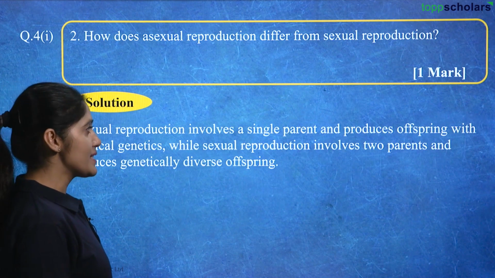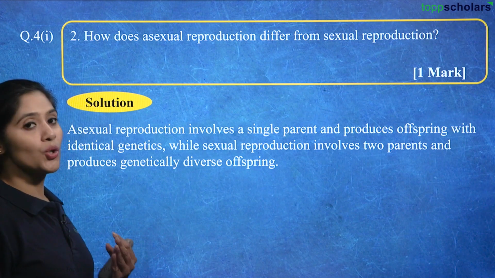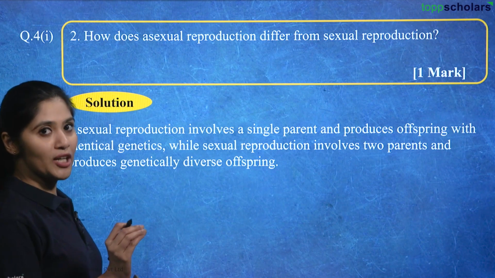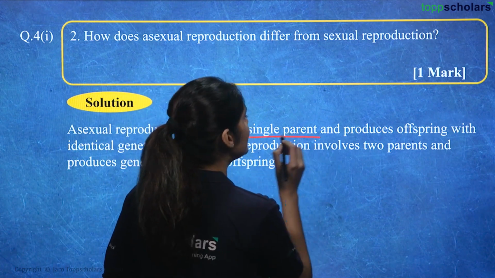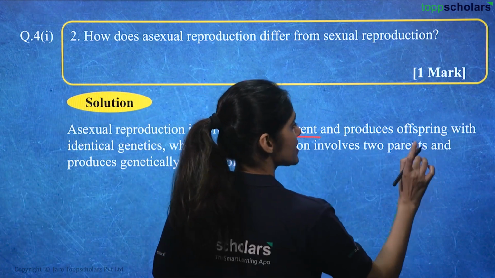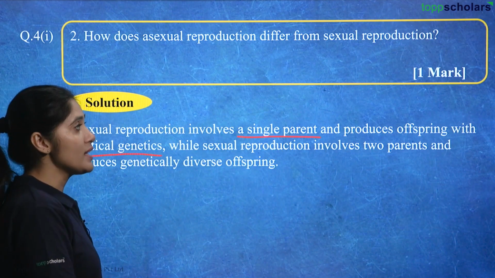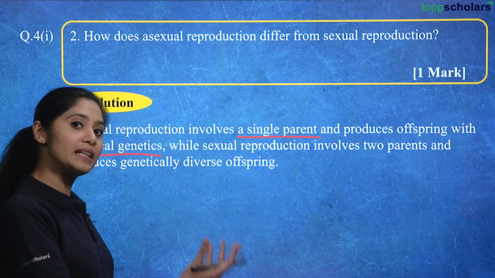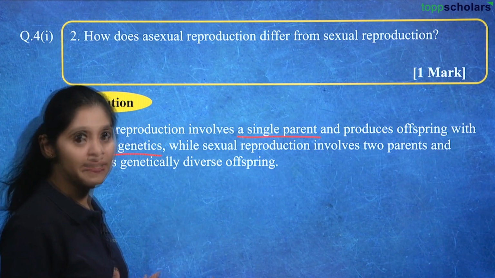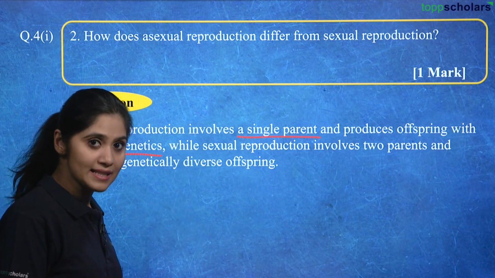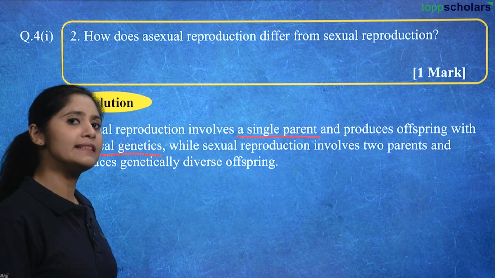Asexual reproduction involves a single parent and produces offspring with identical genetics. Okay, so here for asexual reproduction, what is the most key part? That it involves a single parent and produces offspring with identical genetics, right? Because it has had mitotic divisions from the single parent and there has not been involvement of male and female gametes from different organisms of the same species, and that is the reason the offspring has identical genetics.